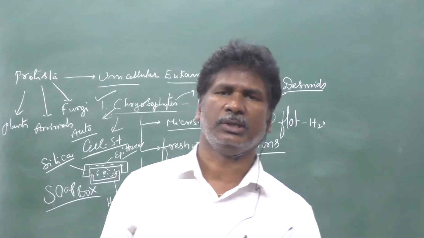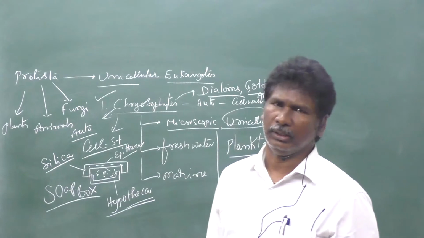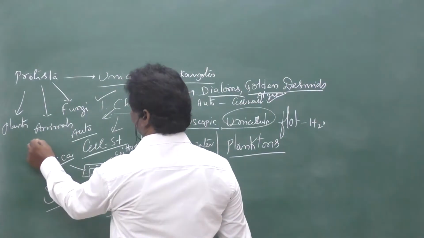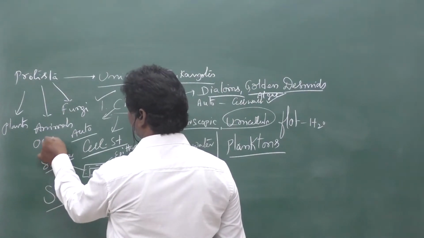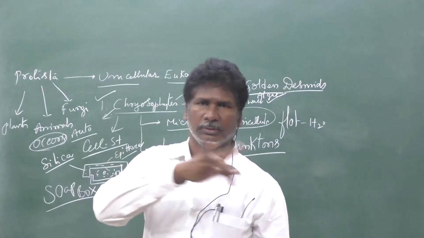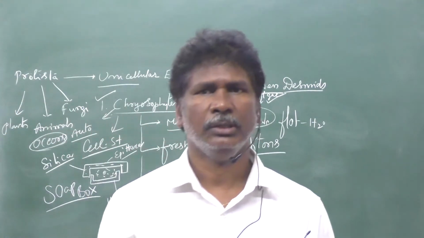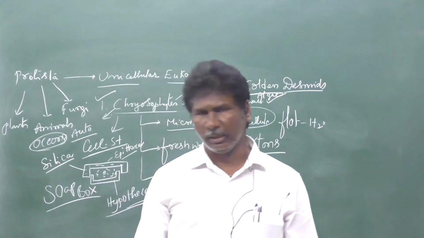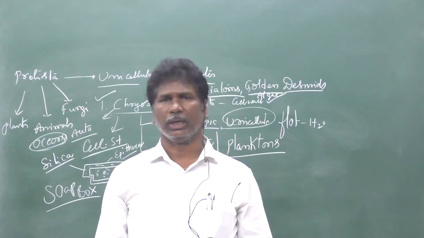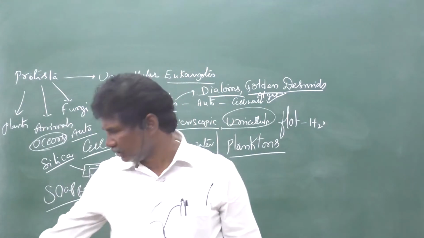These are the chief producers in the aquatic environment, the chief producers in the ocean. They float as planktons on the water surface, acting as primary producers in the ocean. Most important bit, it came in 2019.